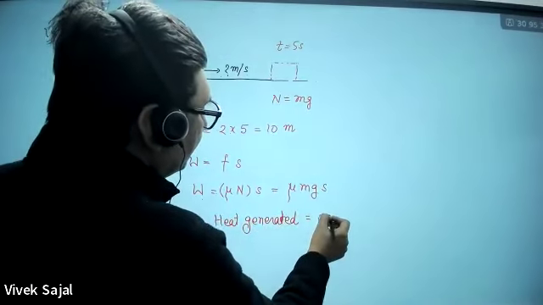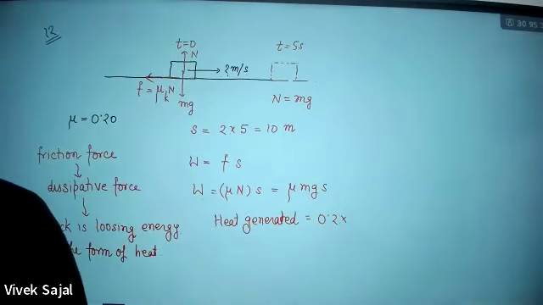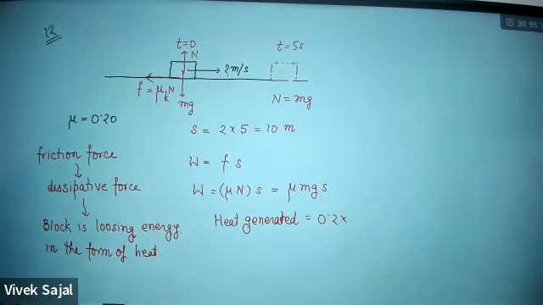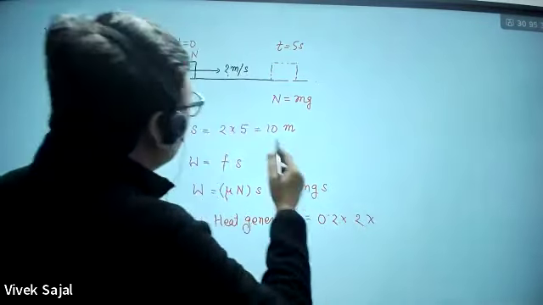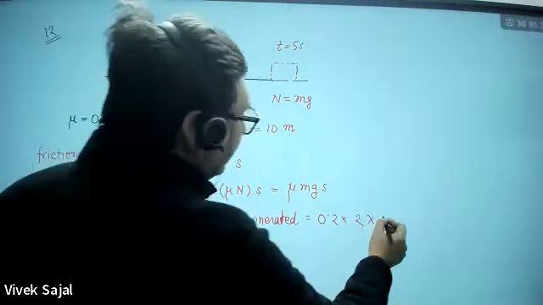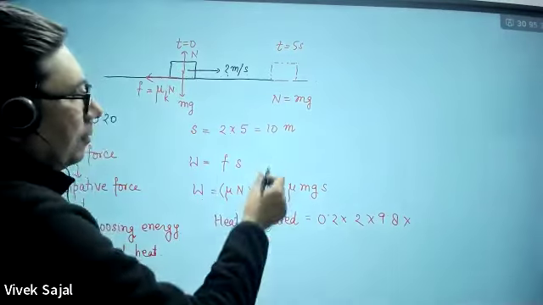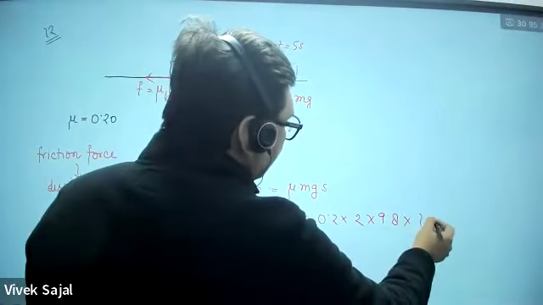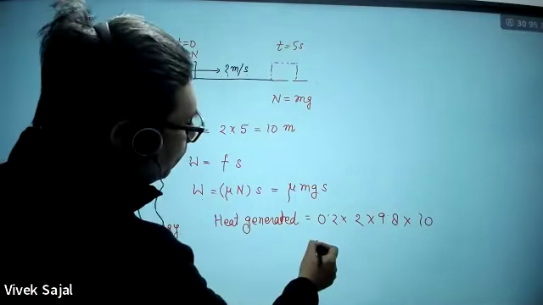That is 0.2. And mass, substitute all these values. What is the mass of the block? That is 2. And g will be 9.8, multiplied by s, as you have calculated, 10. Okay? If you want to write g equal to 10, then you can also use this. But if you are doing this, this will be 39.2 joule.